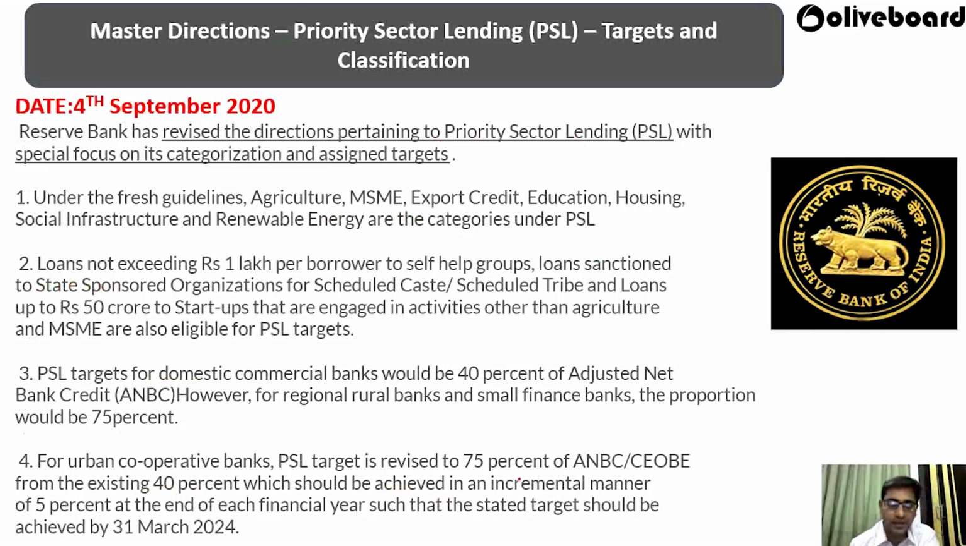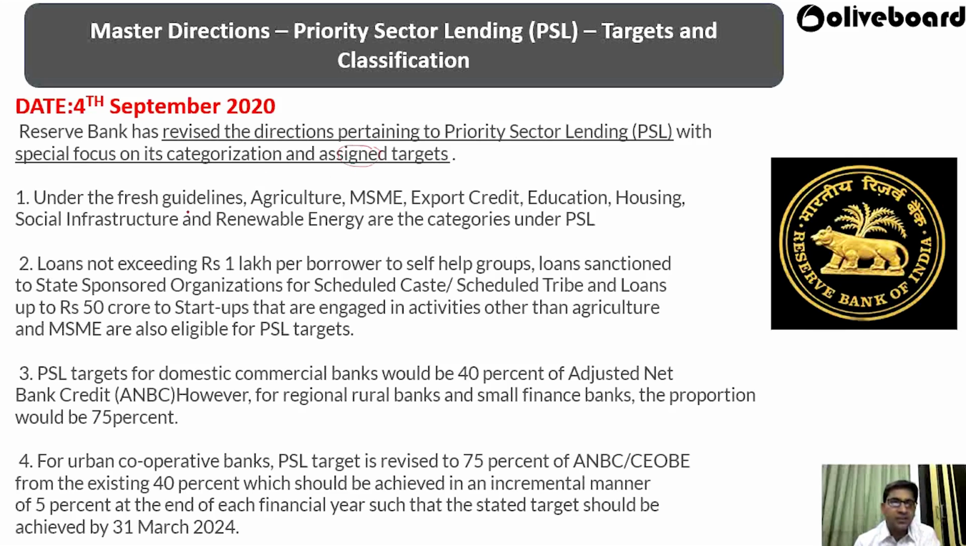Now we have moved into the master direction regarding priority sector lending, targets and classification. So here RBI has given some master direction regarding priority sector lending. They have revised the targets and the classification. RBI has revised the direction pertaining to priority sector lending, with a special focus on the categorization and the assigned targets.